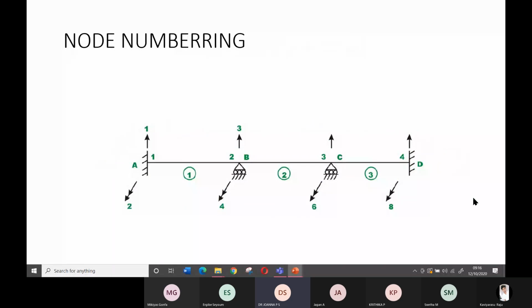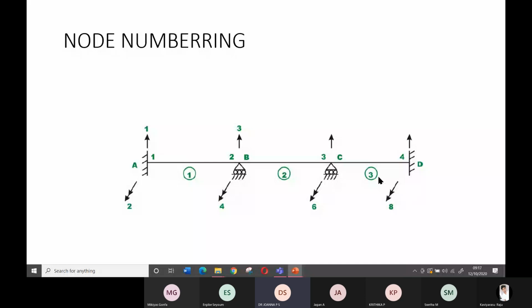So this is a continuous beam. It is supported on 4 supports. One is a fixed support, the right end also a fixed support, then the hinge support and roller support are the other 2 points. So for the analysis purpose, what I will do is number the structure. First number the beams. How many beams are there? I have circled here: that is 1, then 2, then 3. So 3 beams are there.